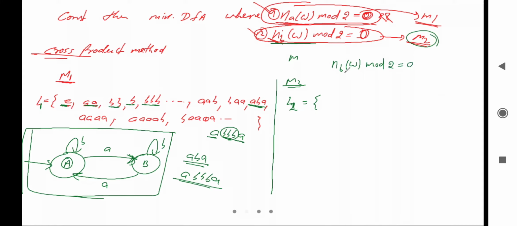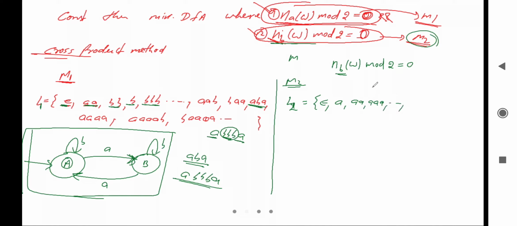So here there will be an even number of b's. There will be an even number of b's and there is no condition over a. So what can be the even number of b's? Even number of b's, we can say, there is no b, means it can be null, right? What about single b? Single b is not possible. What about single a? Yes. Double a? Yes. Triple a? Yes, it is possible, and so on.